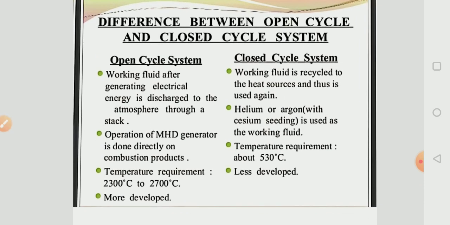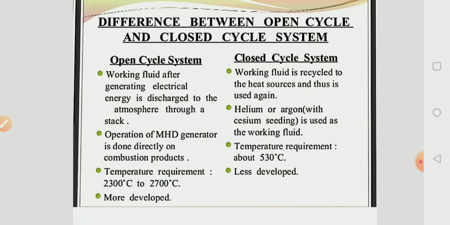Now the difference between the open cycle and closed cycle. In the open cycle system, the working fluid after generating electrical energy is discharged to the atmosphere through the stack, but in the closed cycle the fluid is recycled again and again to the heat source and used again.